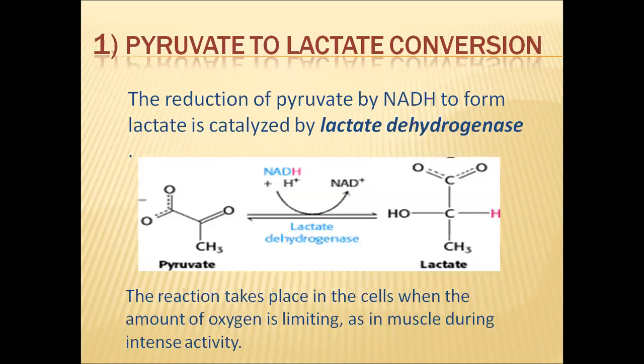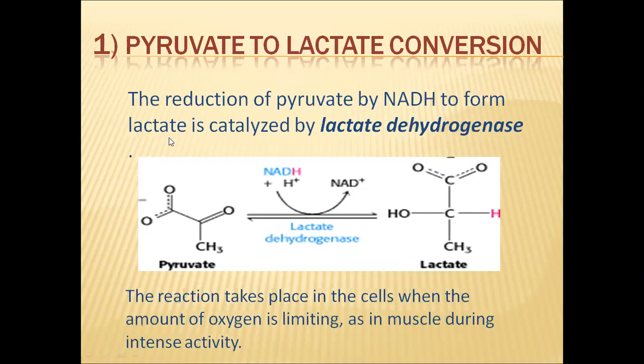So let us see the fate of the pyruvic acid step by step, one by one. Pyruvic acid to lactic acid conversion. Pyruvic acid can be converted into lactic acid when the cells are devoid of oxygen, or when the cells are in shortage of oxygen. In this process of converting pyruvic acid to lactic acid, pyruvic acid will be reduced by NADH. This reduction will result in the formation of lactic acid.